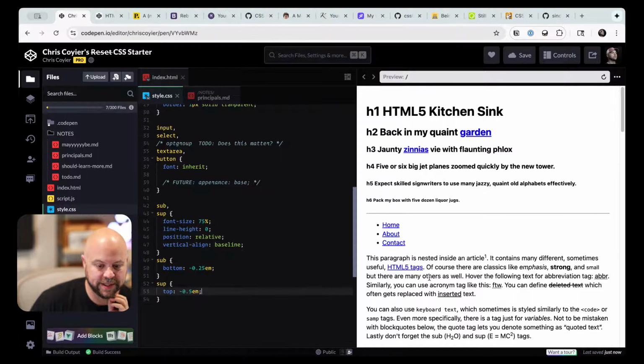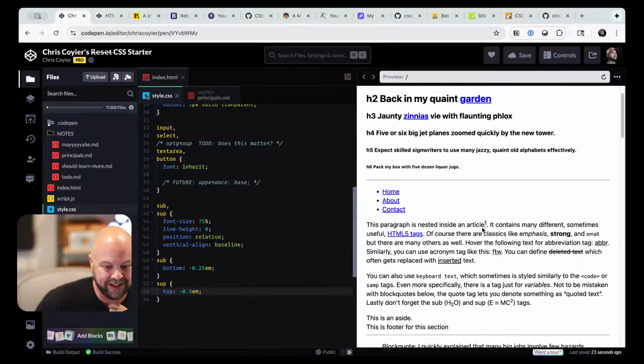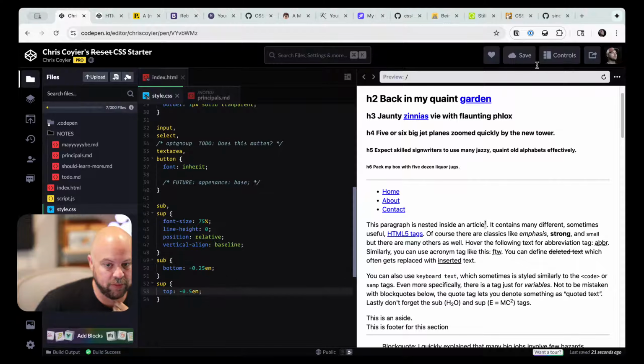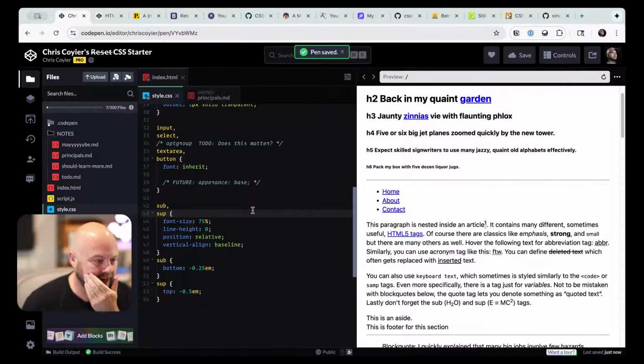I put sub and sup in there for that little buddy right there. Can you see that? It's to not mess with the line height as you use sub and sup elements for things like footnotes. I've always liked that. Otherwise, with a sub and a sup, all of a sudden there can be more line height between two lines and it's obnoxious. This has always done a good job. That came from normalize, and that's about where we quit, I think.